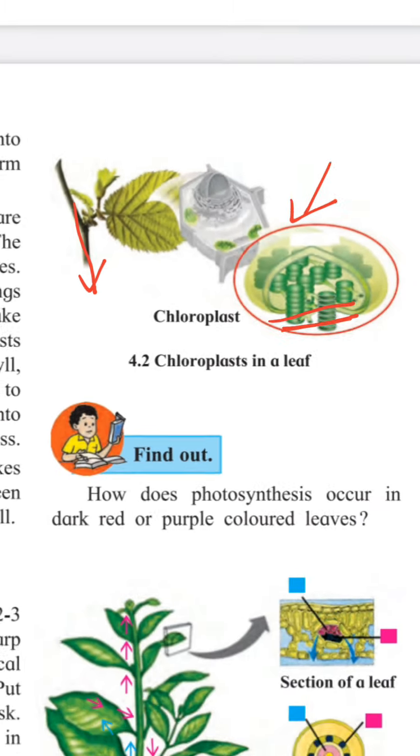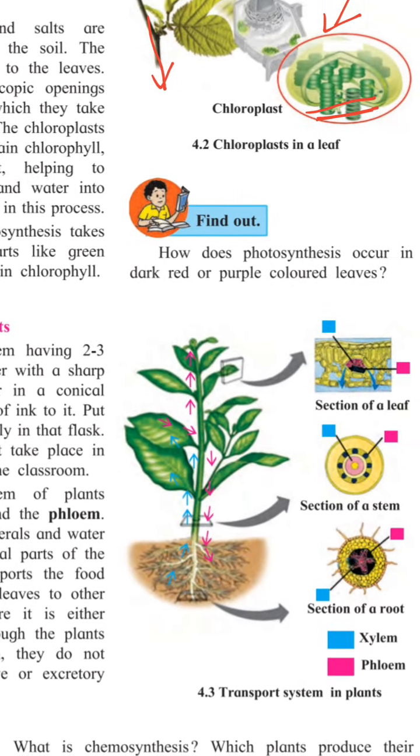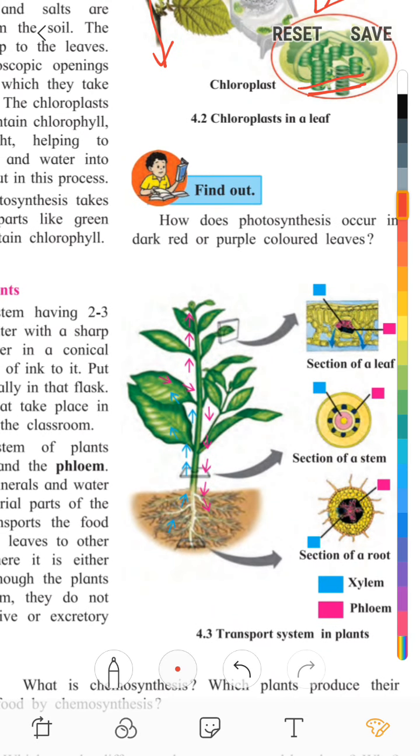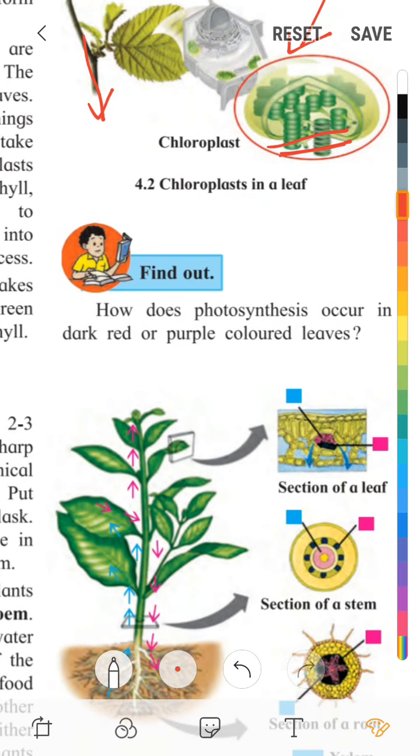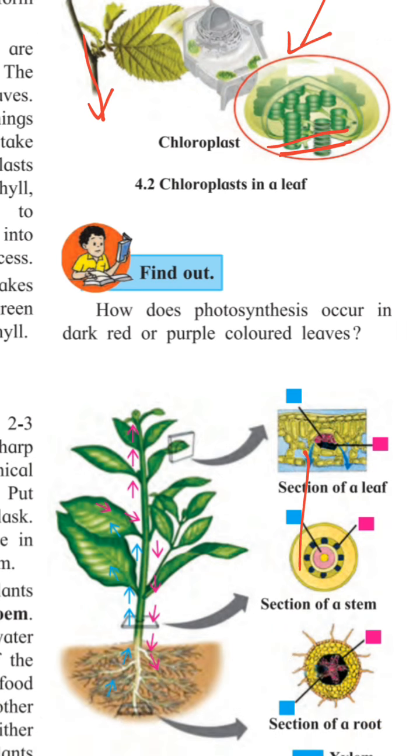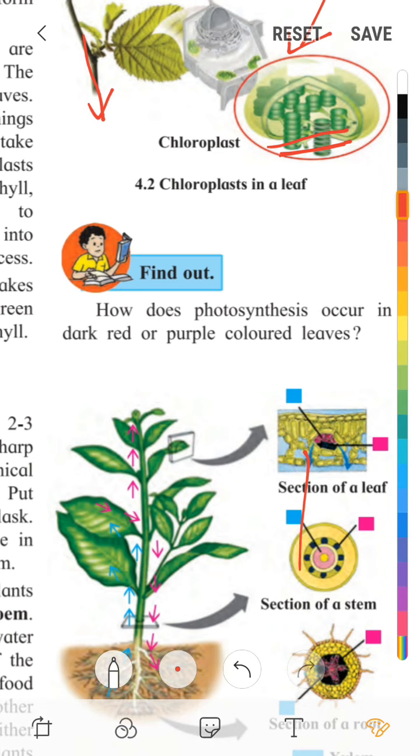Now we will go to the next picture, that is the transport system in plants. So how is the transport system in plants? In the picture you can see the xylem and phloem. The transport system of plants consists of xylem and phloem.